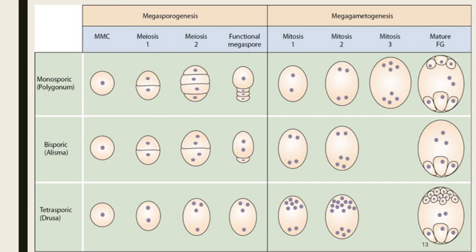And third is the tetrasporic embryo sac. In this type, you can see a wall is not formed after the meiotic nuclear division. In this case, all four haploid megaspore nuclei take part in the formation of the embryo sac, and the resultant embryo sac may be 8 nucleate or it may be 16 nucleate.